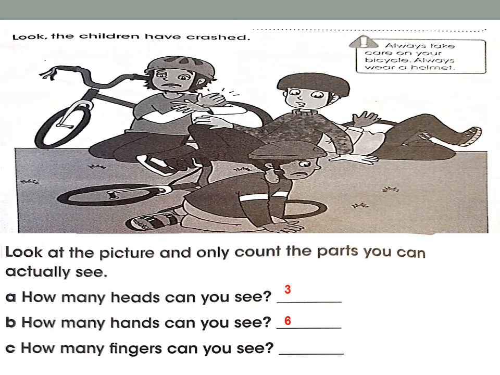So how many fingers can you see? Only the ones I can see. I will count one, two, three, four, five, six, and I have here another 10, 5. Try to count with me. So I think there are 25 fingers. Okay.